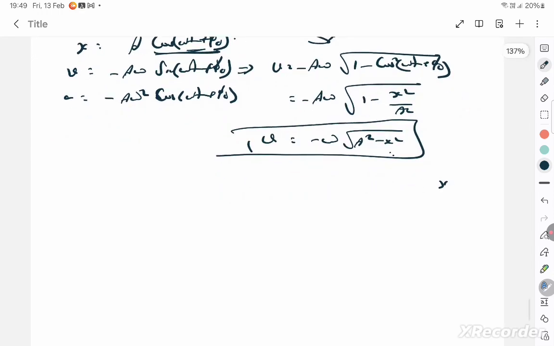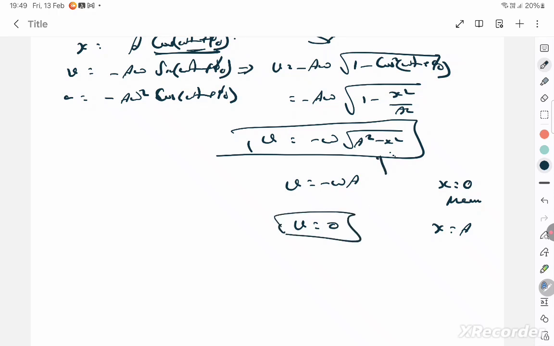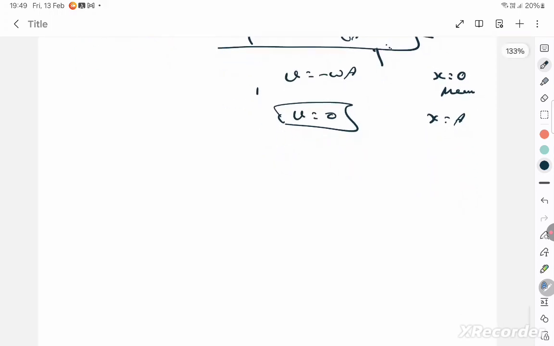Imagine, in this, what is x? If x is 0, which means it is the mean position. In the mean position, velocity will be maximum. You know that. At the extreme position, what do you know? x is equal to A. The velocity will be 0, because A square minus A square will become 0. This is how you conclude that the velocity is maximum at the mean position and 0 at the extreme position, using this formula, which was derived from here. This is one thing. With this you can also find kinetic energy, which is there in my next video. You don't have to worry.